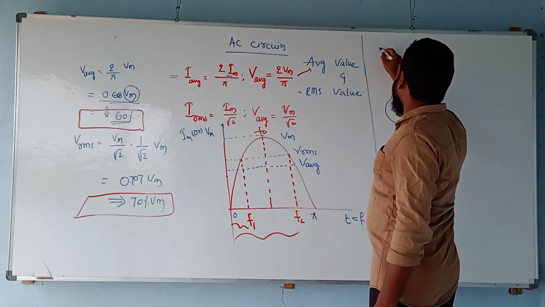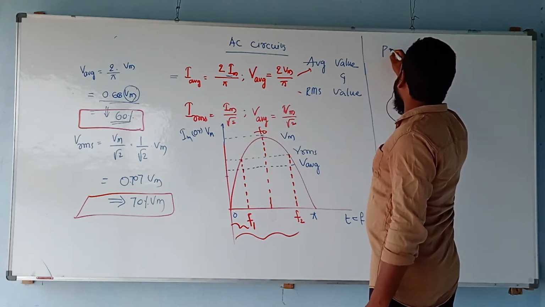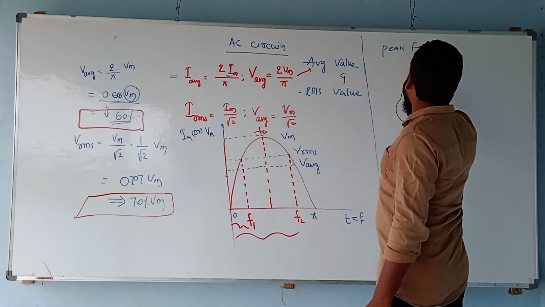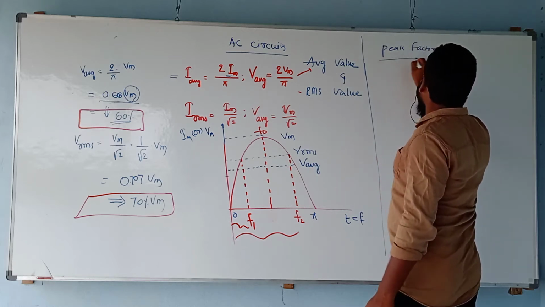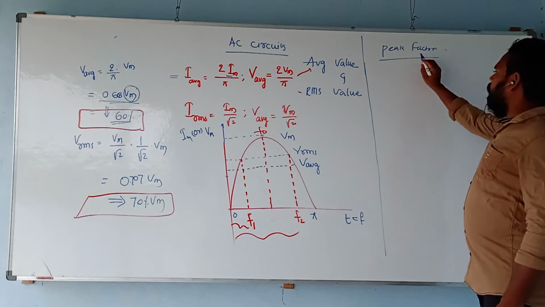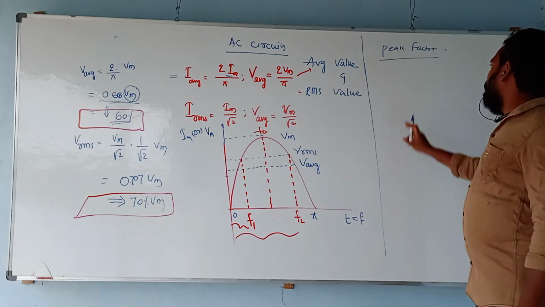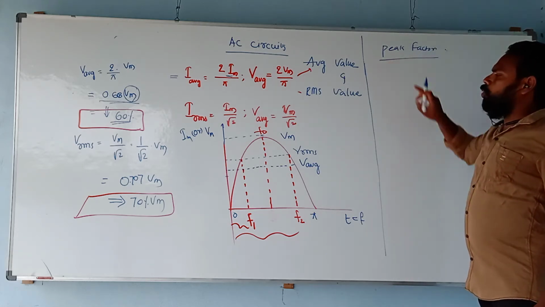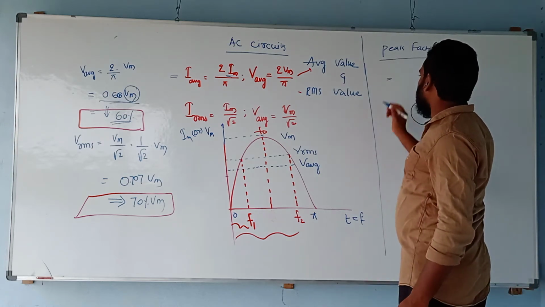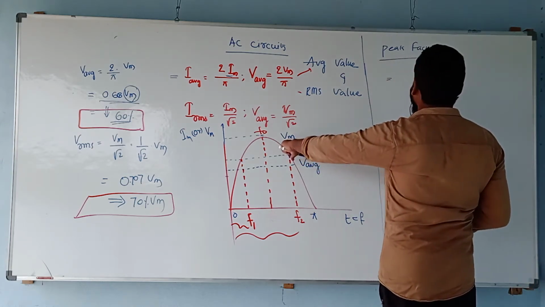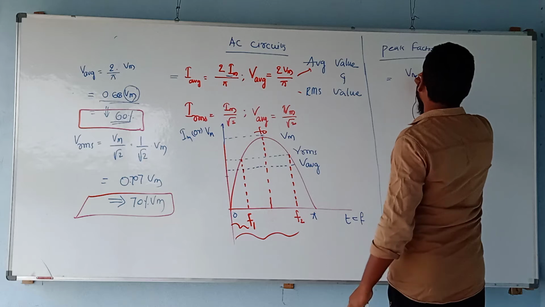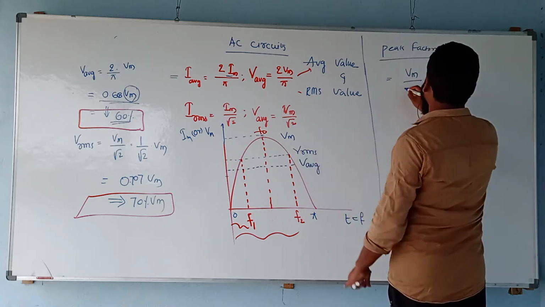What is it? Peak factor. Factor is nothing but a ratio. Peak factor means the ratio between two peak values. So from this, what are the two peak values? Vm. What is the second peak value?